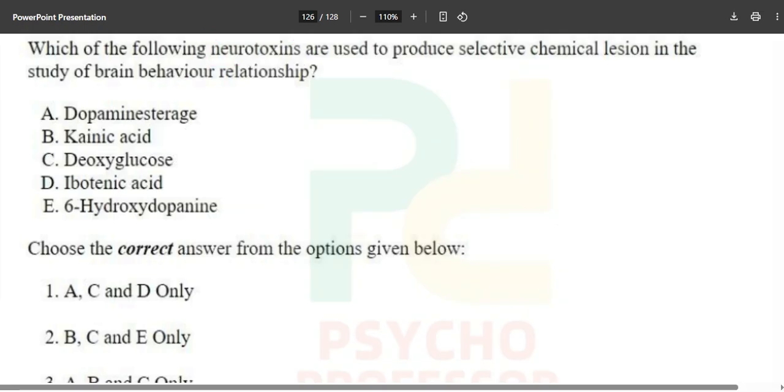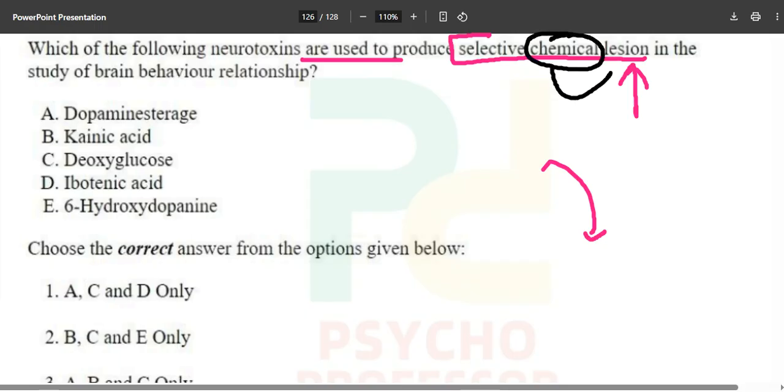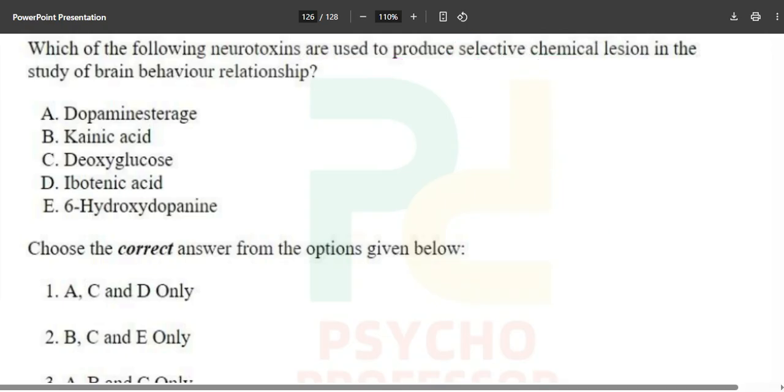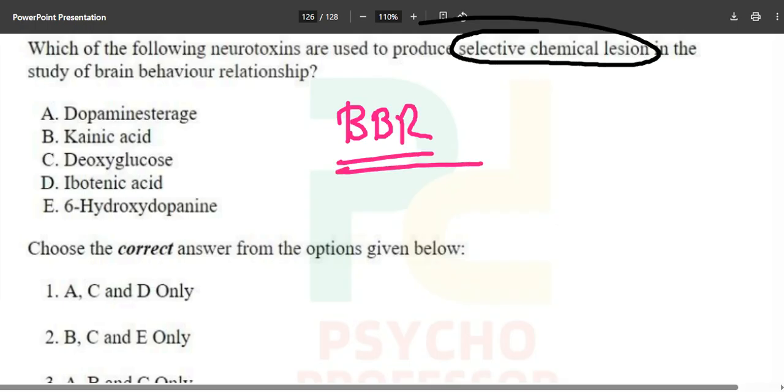Now, which of the following neurotoxins are used to produce selective chemical lesion? Now, lesion means to insert something. Now, what are we going to insert? We are going to insert a selective chemical. It is a chemical lesion in the study of brain-behavior relationship. So next time they can frame the question like this: to study brain-behavior relationship, which of the following can be used, and the answer will be selective chemical lesion.